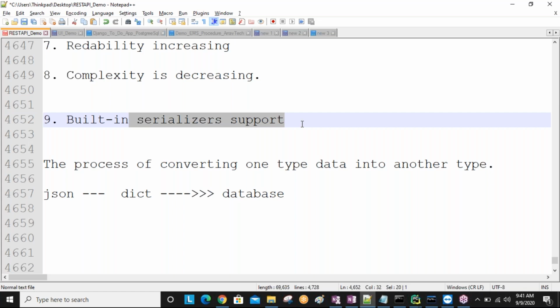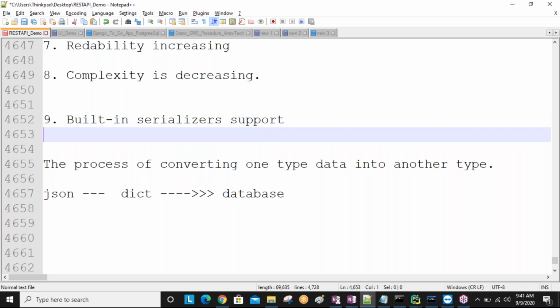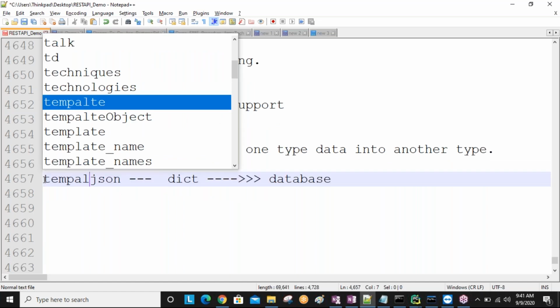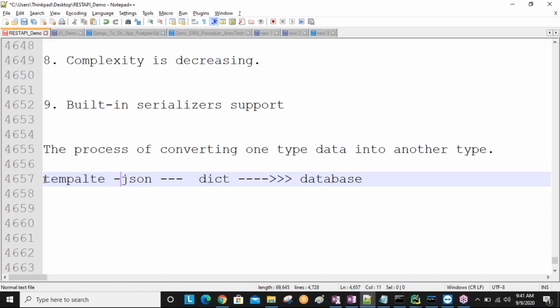Same like that, Django REST framework is also providing so many concepts. Out of all the concepts, this serializer concept is like the human heart. Understand? Simply I'll tell you why. Here the template is nothing but an assumption, HTML.